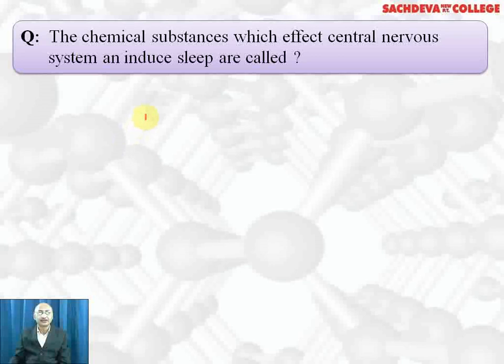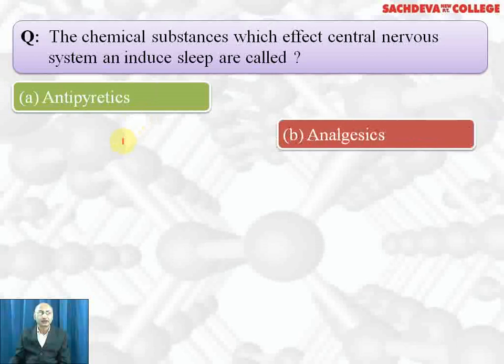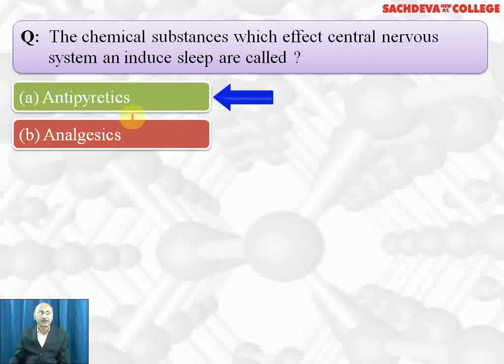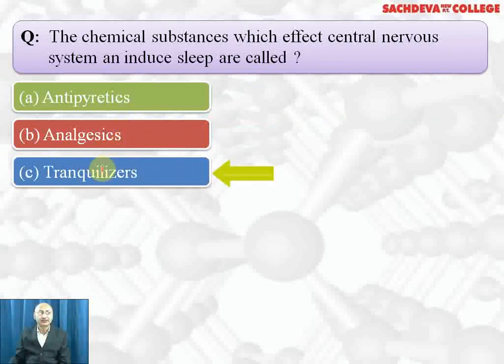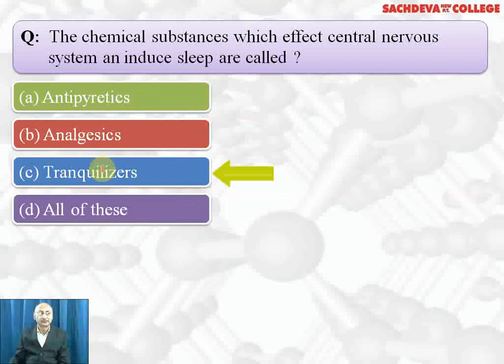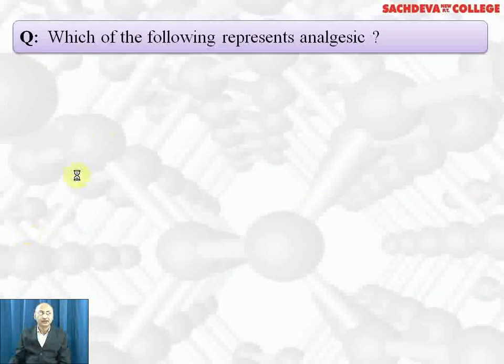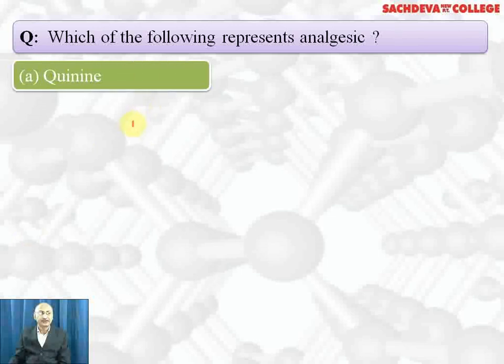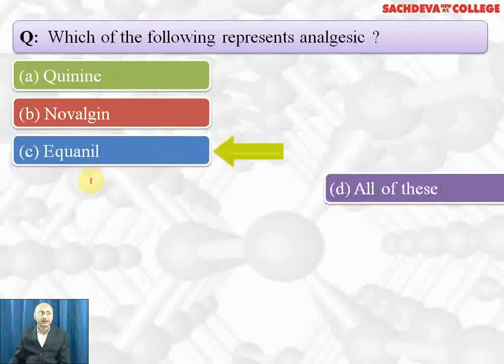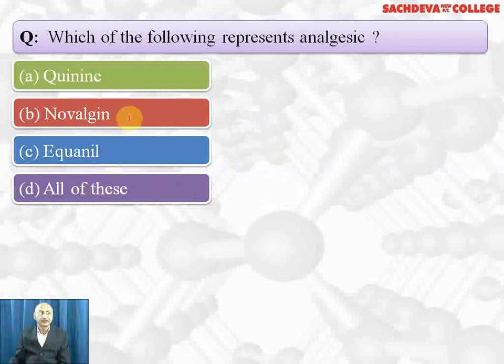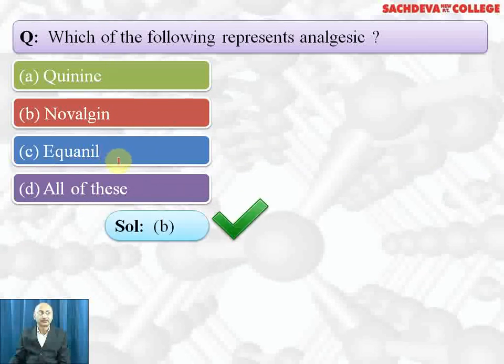The chemical substances which affect central nervous system and induce sleep are called antipyretic, analgesics, tranquilizers? Antipyretic bring down fever. Analgesics give relief from pain. Tranquilizers are the chemical substances which affect nervous system and induce sleep. So correct answer is C part. Which of the following represents analgesics? Quinine, Novalgine, Equanil, all of these. Correct answer is Novalgine is analgesics, quinine is antimalarial, Equanil is tranquilizers. B part is the correct answer.